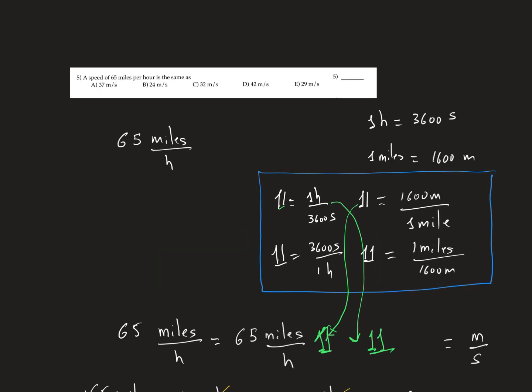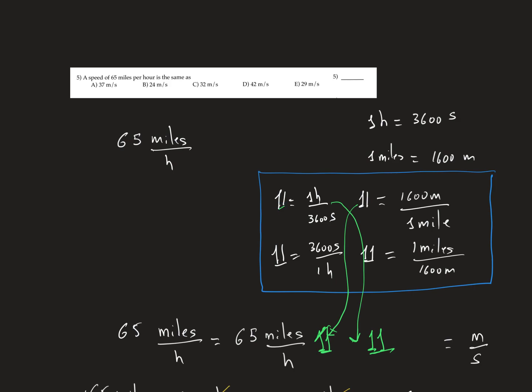There is another way to convert units that you may like. This is the method. Imagine that you have 65 miles per hour and you want to convert it to meters per second. You know that 1 hour is 3,600 seconds, and 1 mile is 1,600 meters. Based on this information, you can construct what I would call the unity.